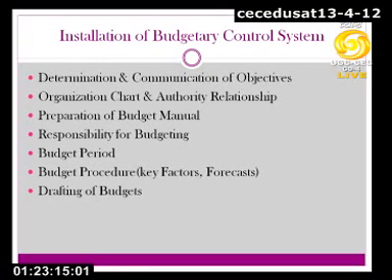Now the first step is over. The second step is that we should have a clearly laid down organizational chart and authority relationship for establishing the budgetary control system. Now how do we pursue this step?